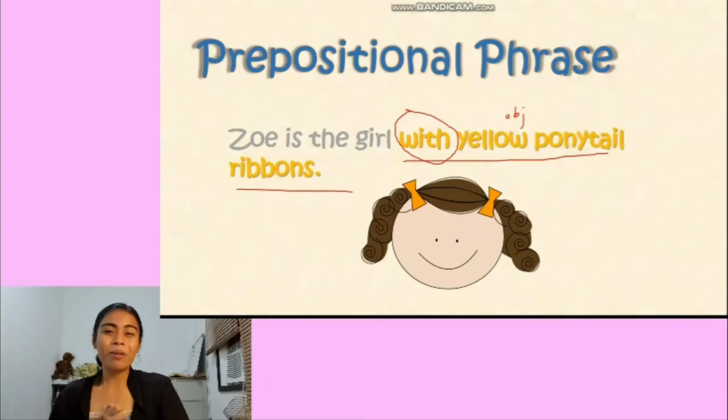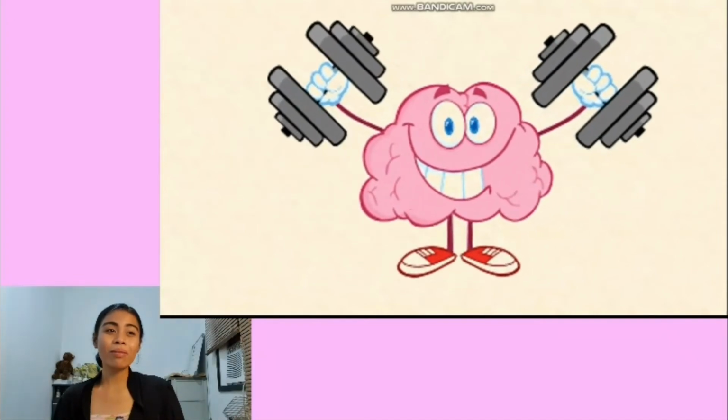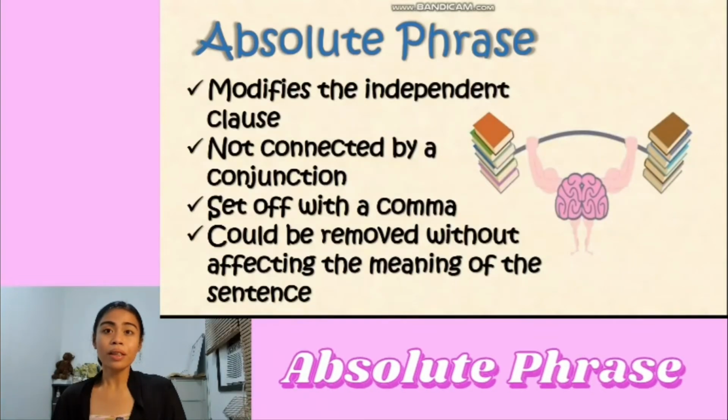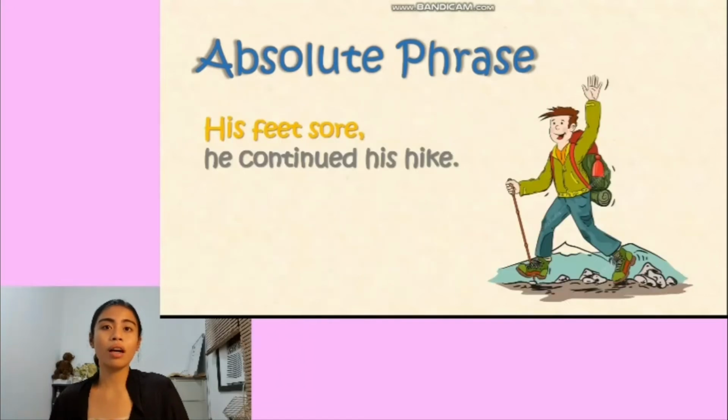Wow, great brains you are building up. Come on. And lastly, we have the absolute phrase. Please take note of this. An absolute phrase modifies the independent clause. It's not connected by a conjunction. No conjunction. It is set off with a comma and could be removed without affecting or interfering with the meaning of the sentence. Example: "His feet sore, he continued his hike."